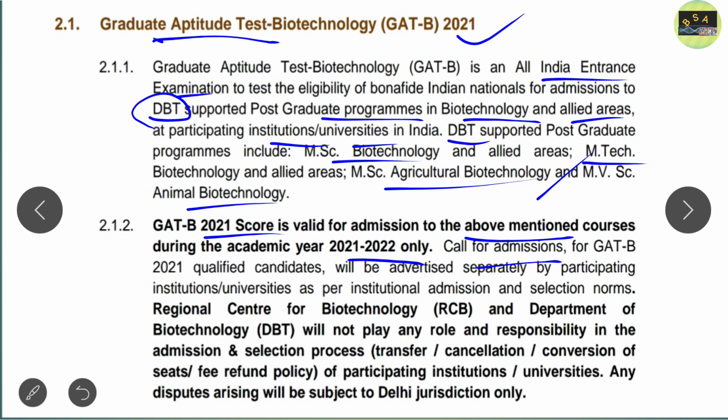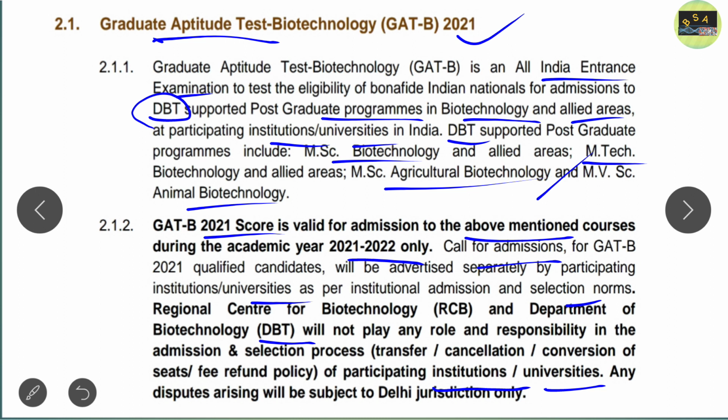You will get the call from participating institutions as well as universities as per the institutional admission and selection norms. They will advertise separately, and accordingly they will take the admission. Remember, RCB and DBT, that is the Regional Center for Biotechnology as well as the Department of Biotechnology, will not play any role or responsibility in the admission or selection process. All those roles are played by the participating institutions and universities. So this is about the GATE B examination.